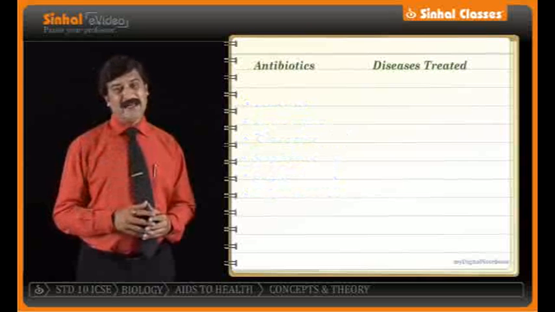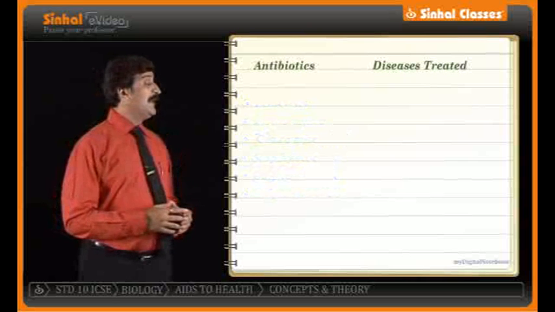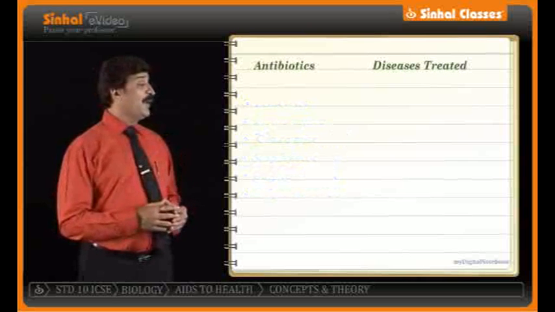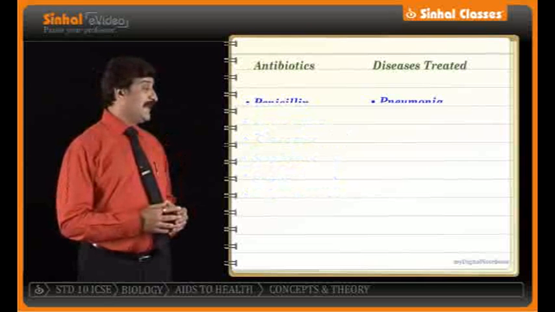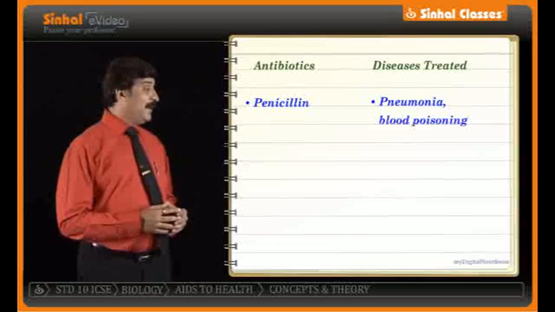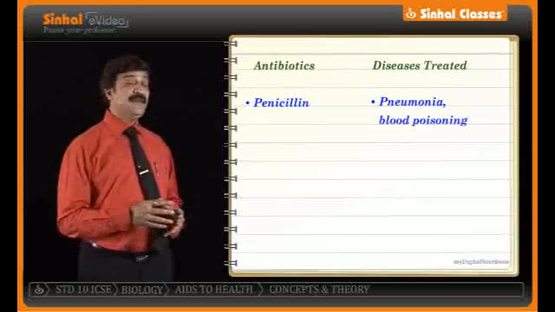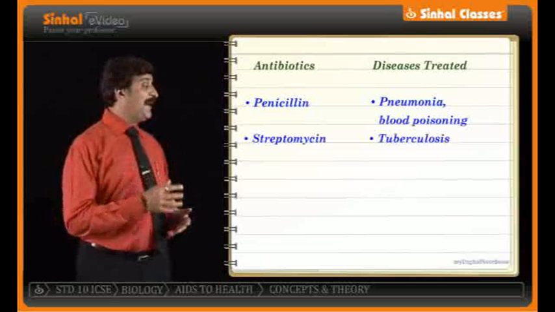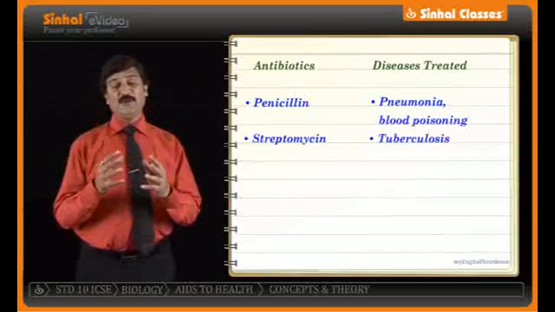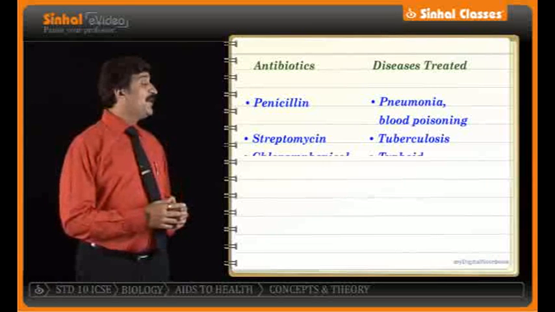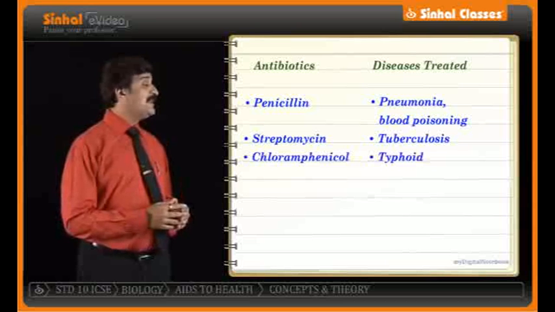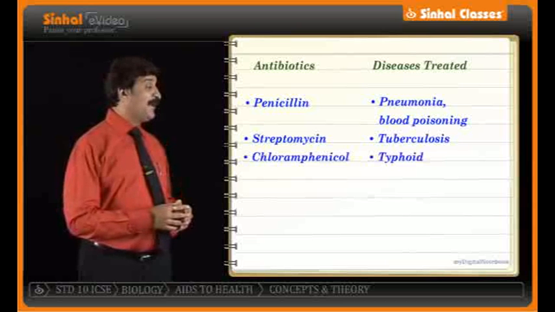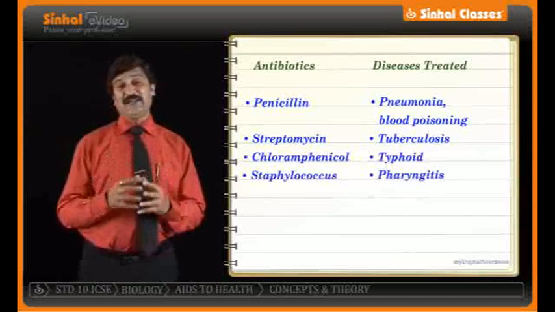To quote a few examples for you, penicillin plays a vital role in the treatment of diseases like pneumonia. Streptomycin is used in the treatment of tuberculosis, and chloramphenicol is used in the treatment of typhoid, or even staphylococcus is used in the treatment of pharyngitis.